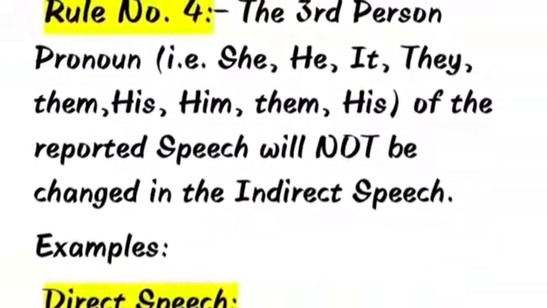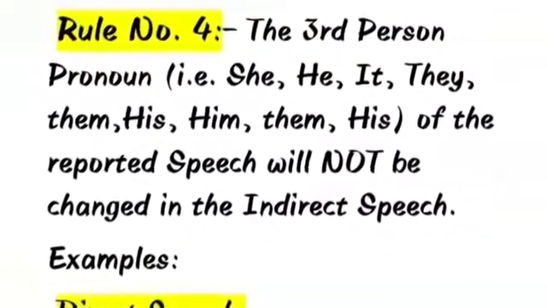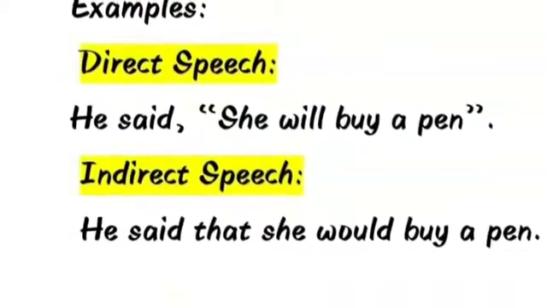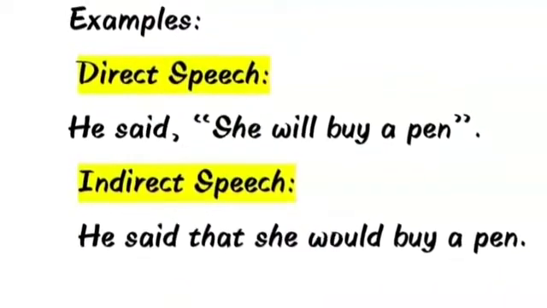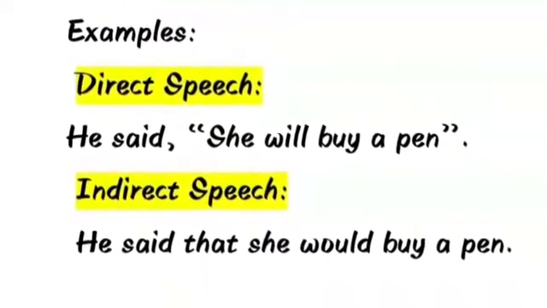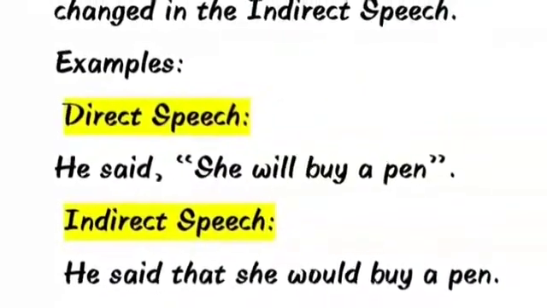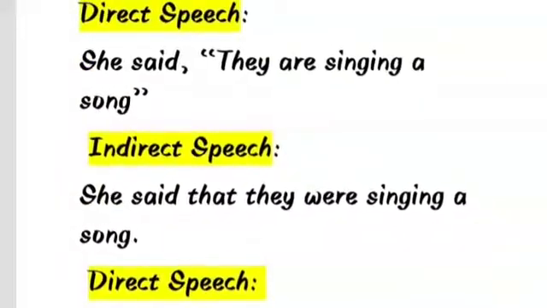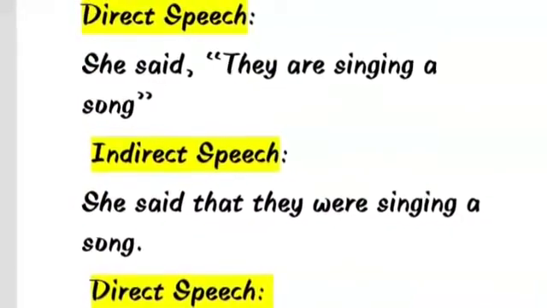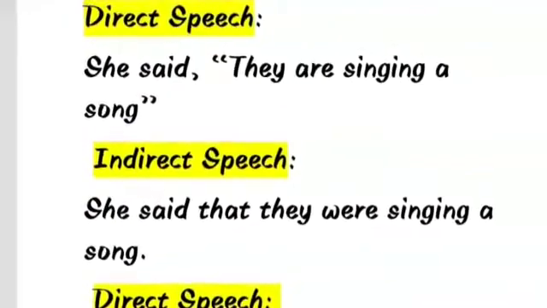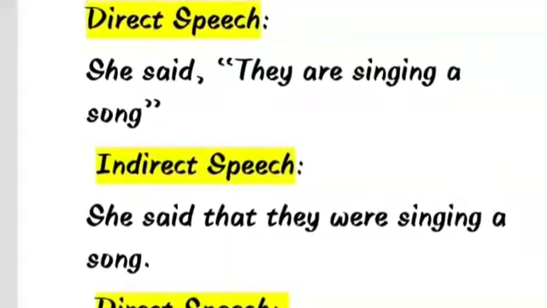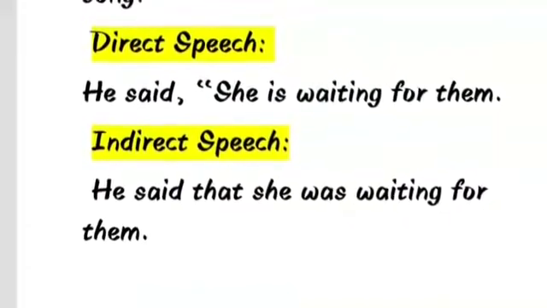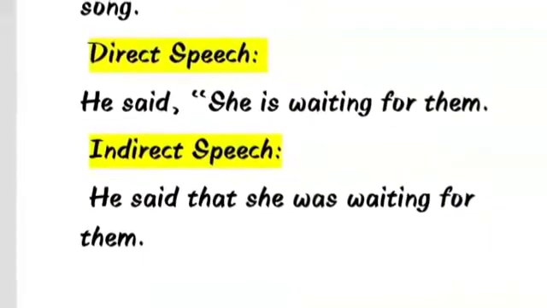Rule number 4. The third person pronoun of reported speech will not be changed in the indirect speech. For example, he said, "She will buy a pen." Indirect speech, he said that she would buy a pen. Another example, she said, "They are singing a song." Indirect speech, she said that they were singing a song. Another example, he said, "She is waiting for them." Indirect speech, he said that she was waiting for them.